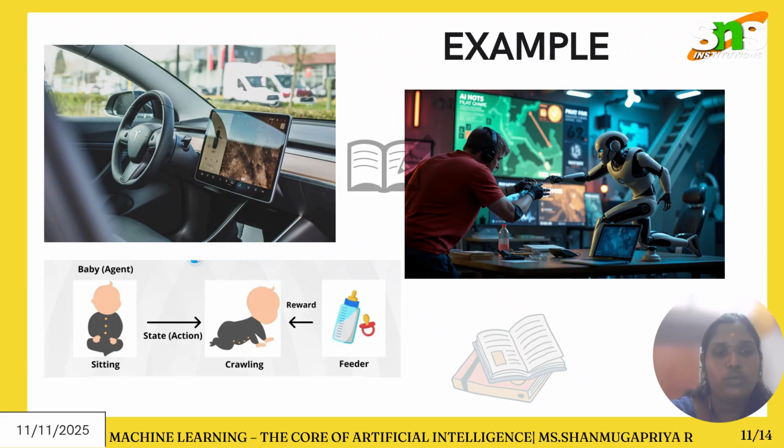The baby moves to get food, which is the state and action, and it gets milk as a reward. So agent, state, and reward: that's an example of reinforcement learning. Another example is automatic cars and game methods, which come under reinforcement learning.